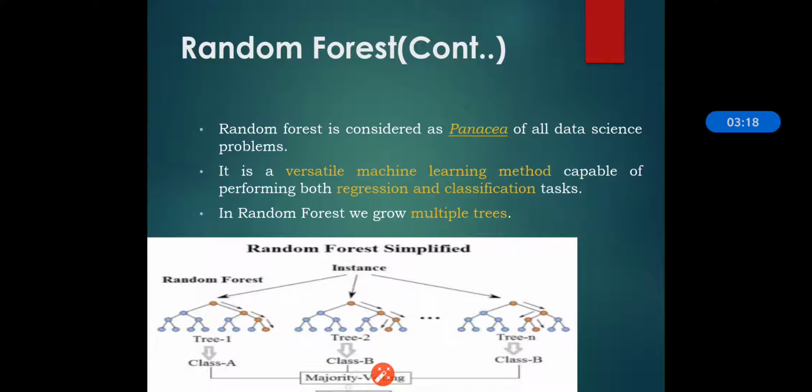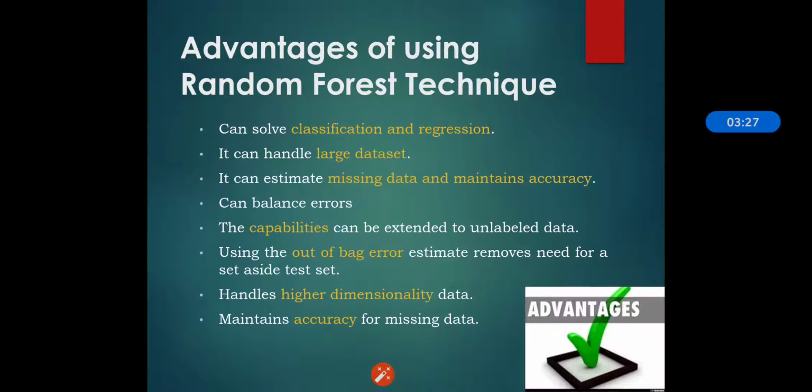Then the tree is grown, and we predict the new data by aggregating the predictions of n trees. The advantages of using the random forest technique are, first, it can solve classification and regression both, as I said earlier.